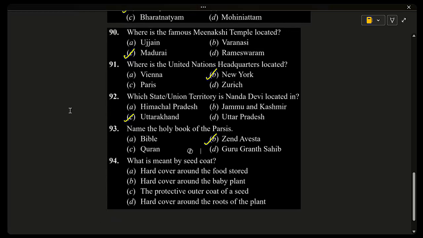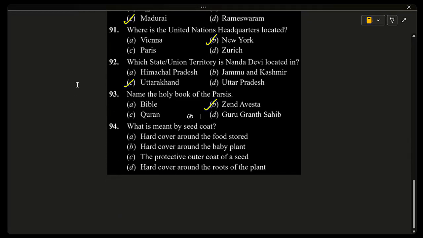94. What is meant by seed coat? Hard cover around the food stored, hard cover around the baby plant, the protective outer coat of a seed, hard cover around the roots of a plant. And the answer is it is the protective outer coat of a seed. The seed coat is the outer covering of a seed. Its functions are protecting the embryo, the baby plant, preventing damage, and protecting the seed from drying out.